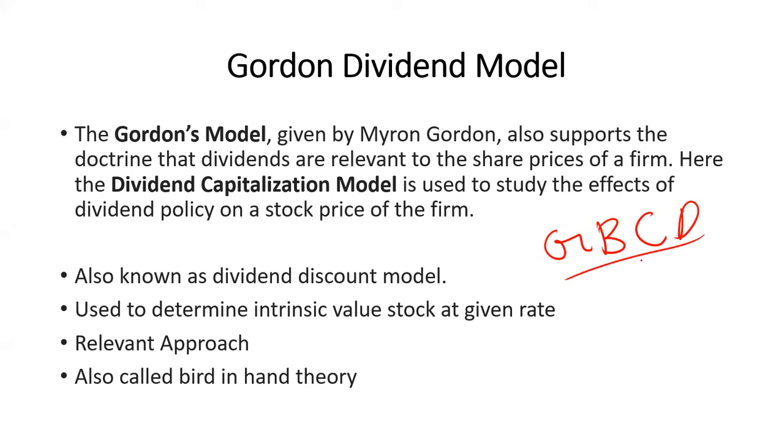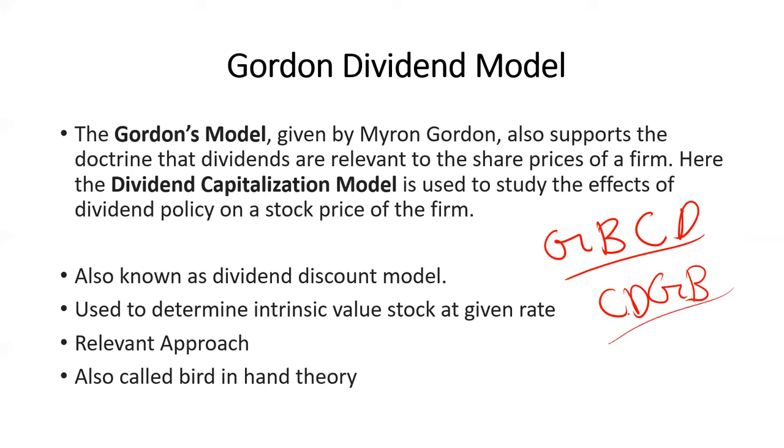G, B, C, D. Let me tell you the mnemonic for how to remember this, because these are the different names of this model which may be asked in exams and may confuse you. Generally the capacity of a CD is in MB, but here the capacity of the CD in case of the Gordon model is in GB.